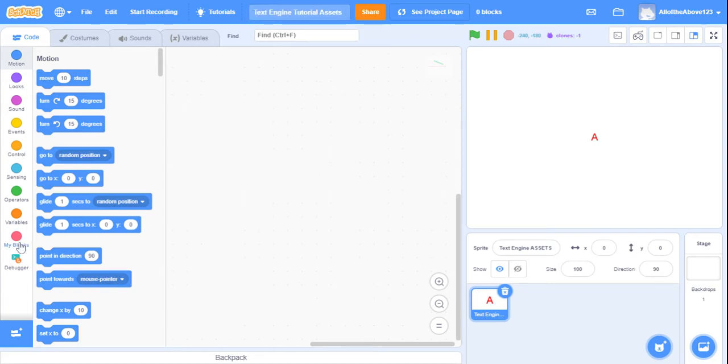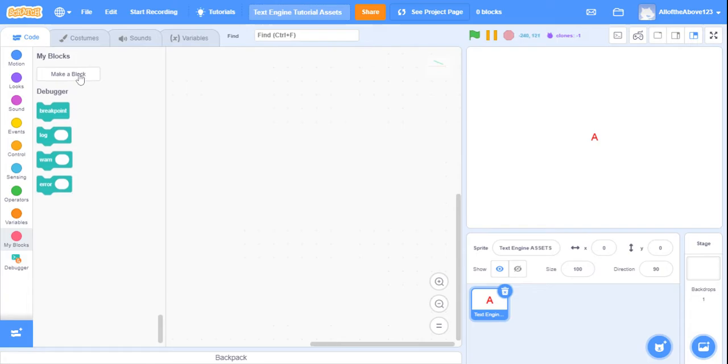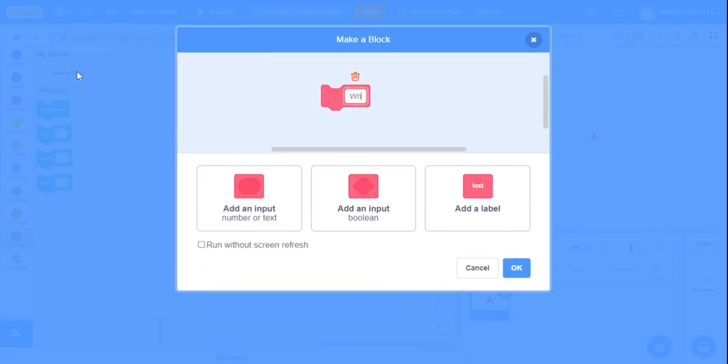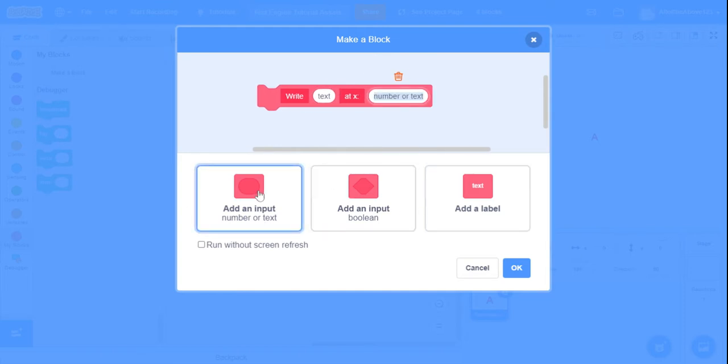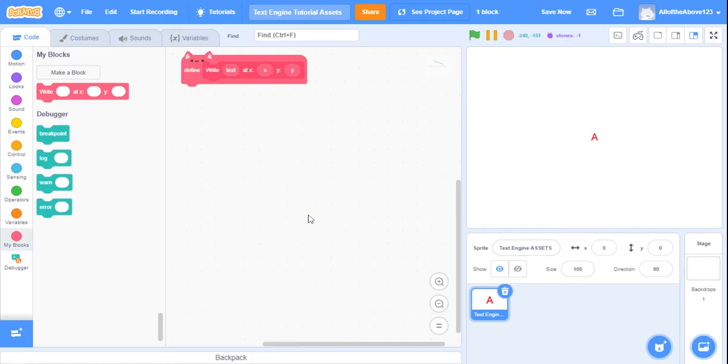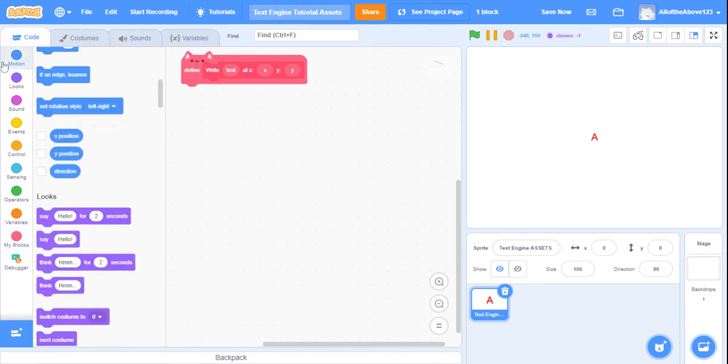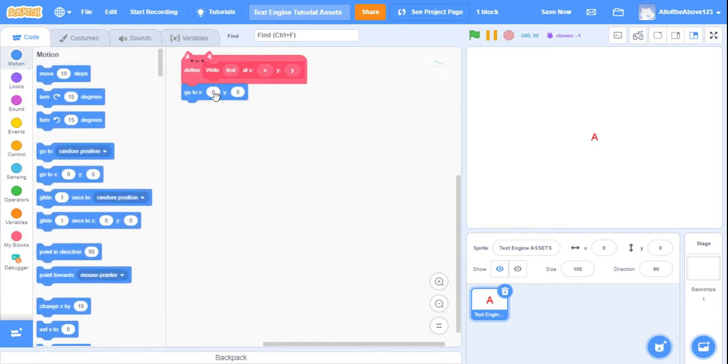Okay. So you want to make a new custom block and call it write with input of text, with a label of x, input of x, label of y, input of y. And don't hit run without screen refresh unless you want to type the text instantly. So here comes the easy part. Go to 0, 0.